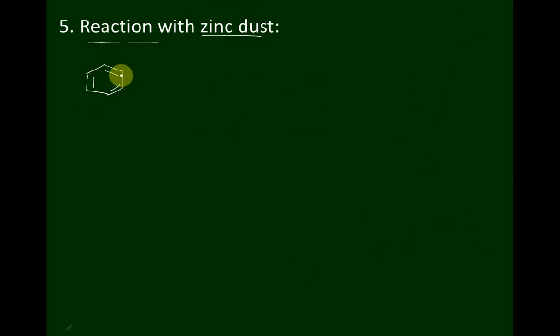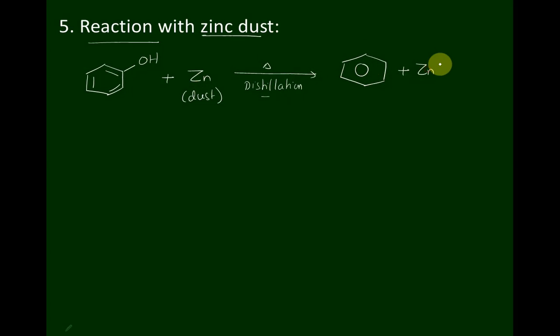When phenol is subjected to distillation with the zinc dust, benzene is obtained. So this is one direct method of conversion of phenol to benzene.